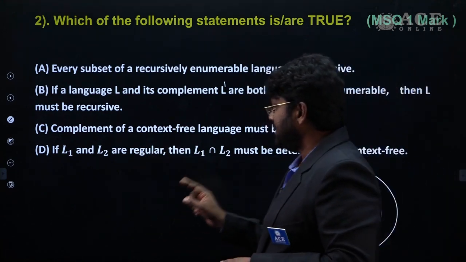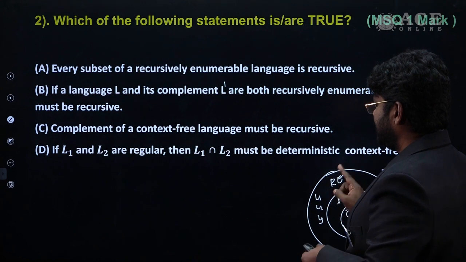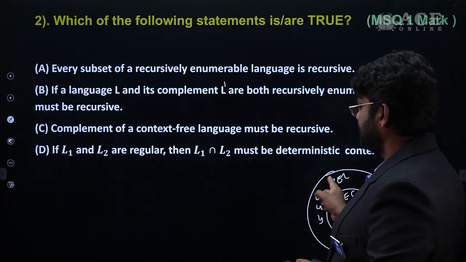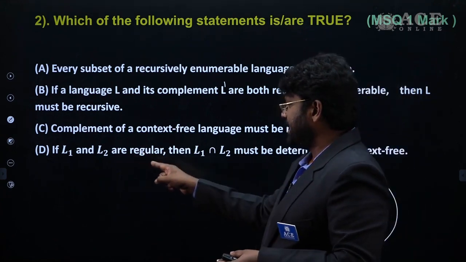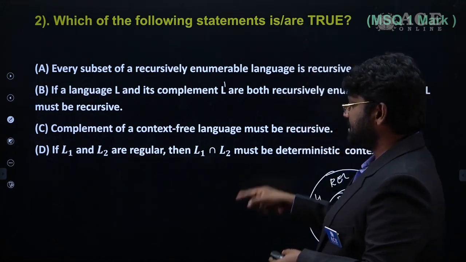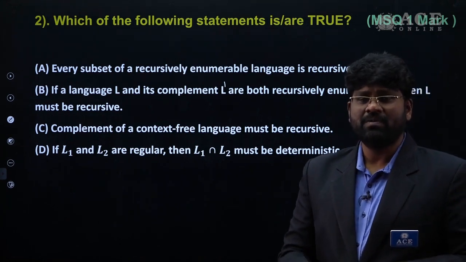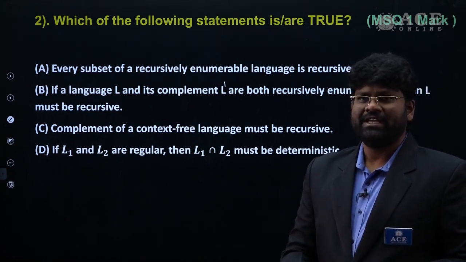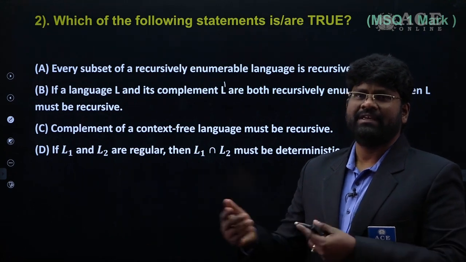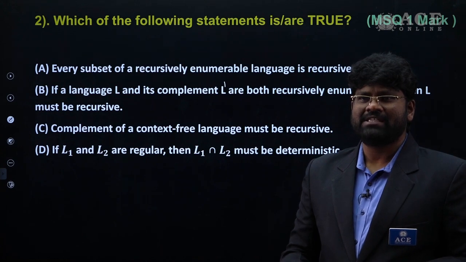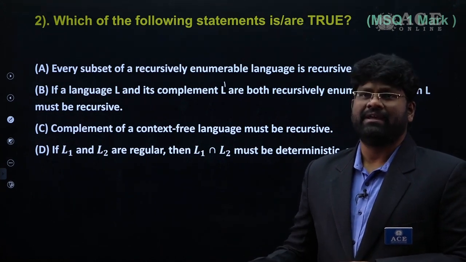And coming to D: L1 and L2 are regular, then L1 intersection L2 must be deterministic context free, right? If I take L1 and L2 regular, its intersection is also regular. Every regular language is also a subset of the DCFL. Every regular language will be recognized by what? A deterministic PDA.